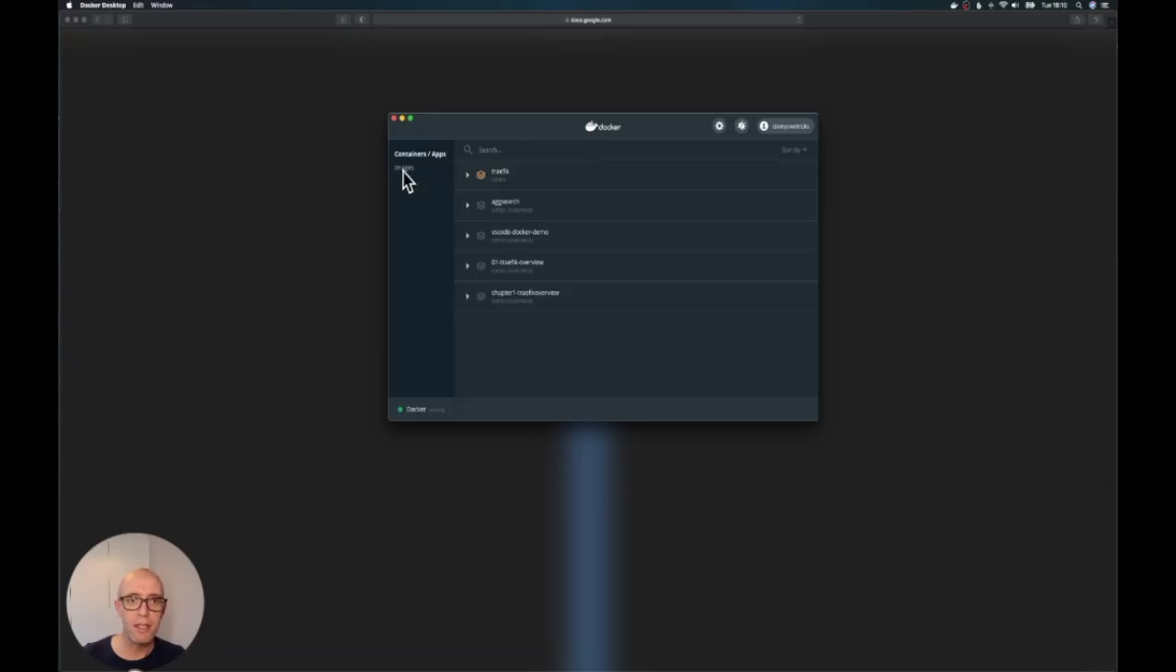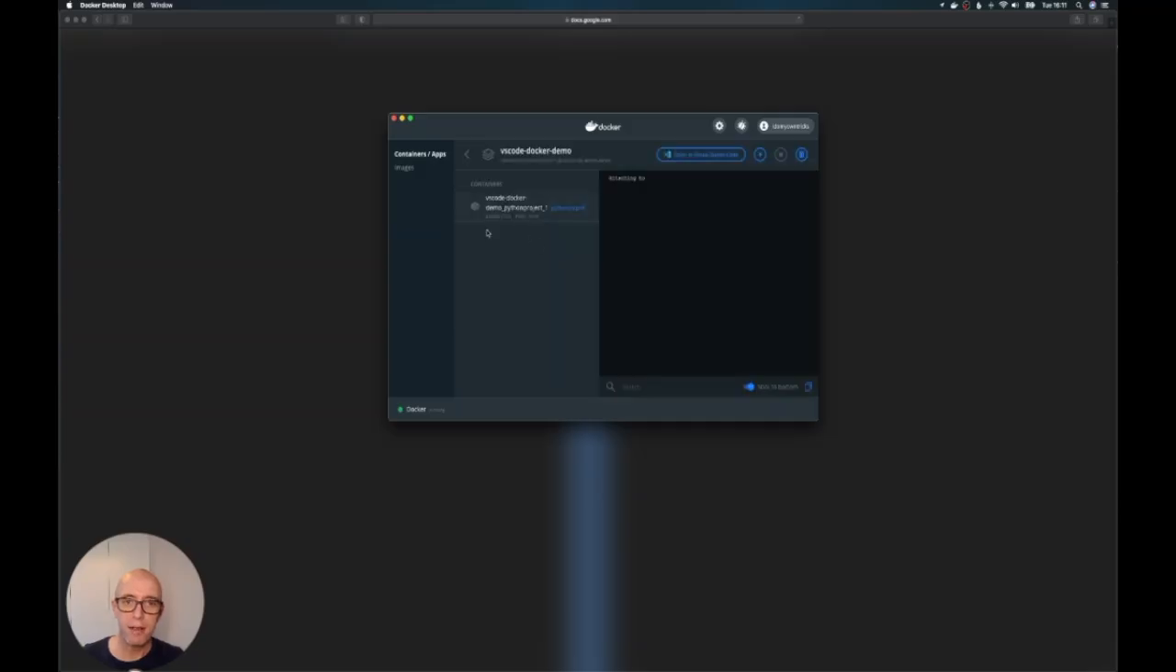Now, you can see here that I have some different application stacks running. So I have Traffic, Ag Search, and Visual Studio Code Docker Demo. And when I hover over these, you can see instantly I have this open in Visual Studio Code. Now, if I actually click on the stack, it takes me in and it shows me a bit more details and attaches to the containers if they're running.